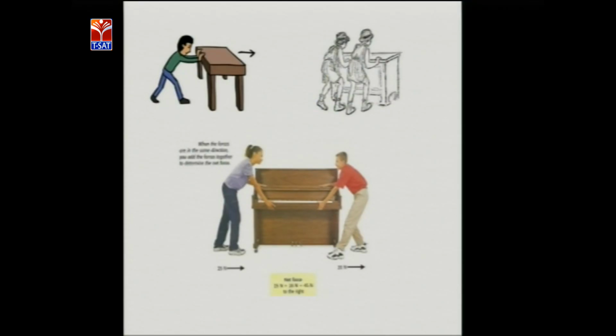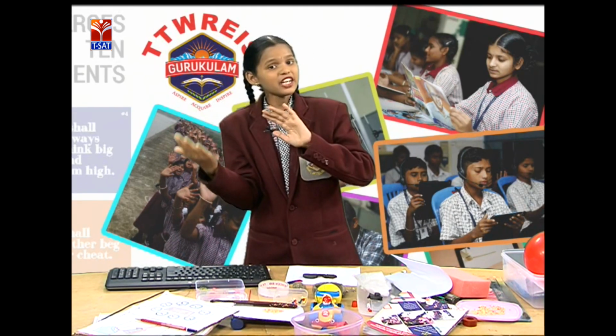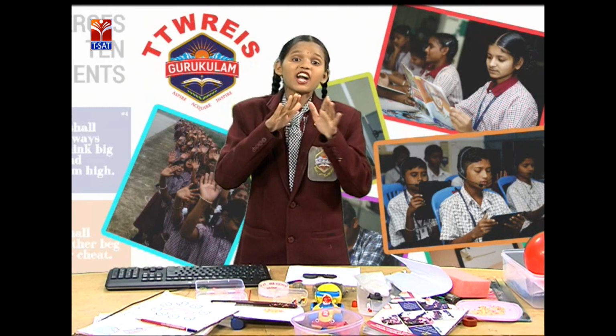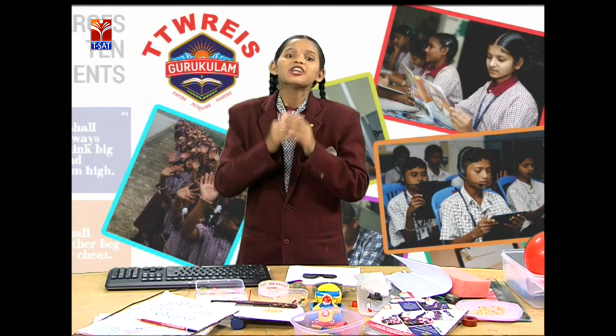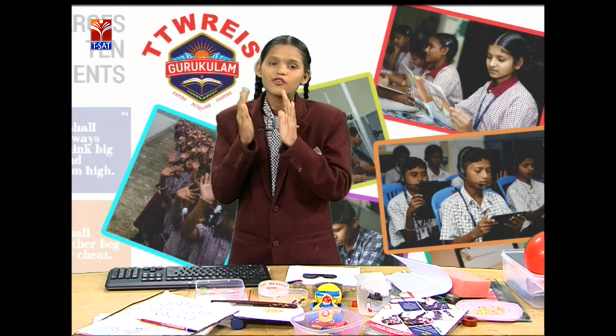the net force is taken as the sum of all forces acting on an object. To add forces, a sign convention must be used. F1 is directed towards the right, so it is taken as positive. F2 is towards the left, so it is taken as negative. F1 and F2 both act on the table in opposite directions. So F net is equal to F1 minus F2.